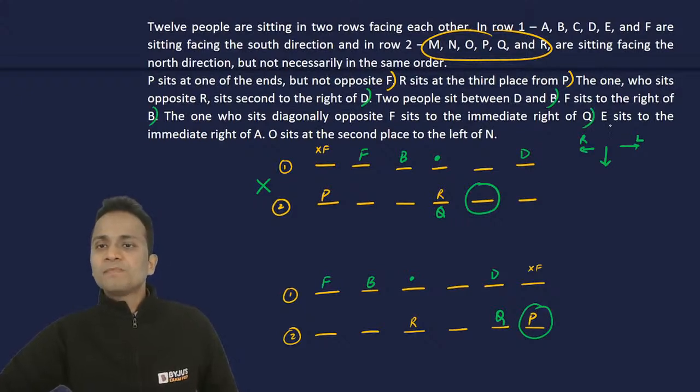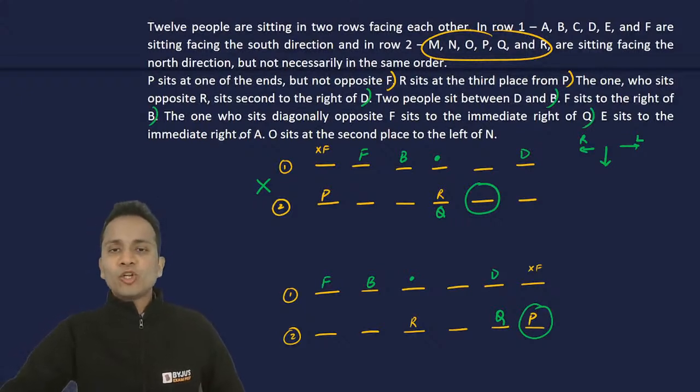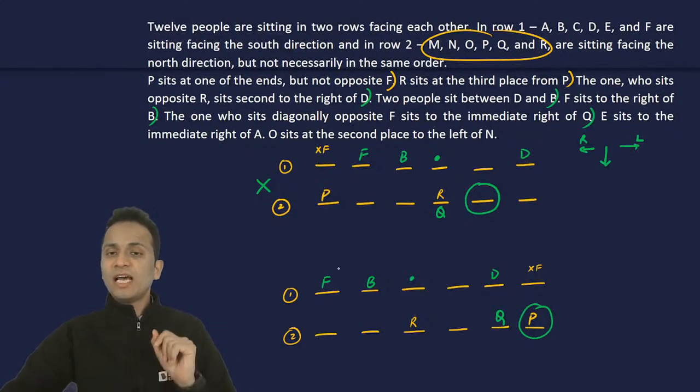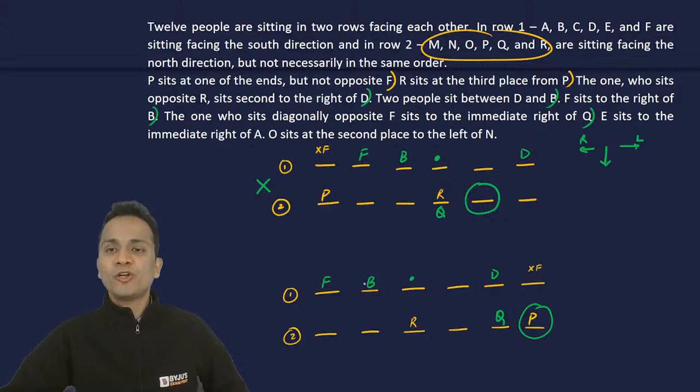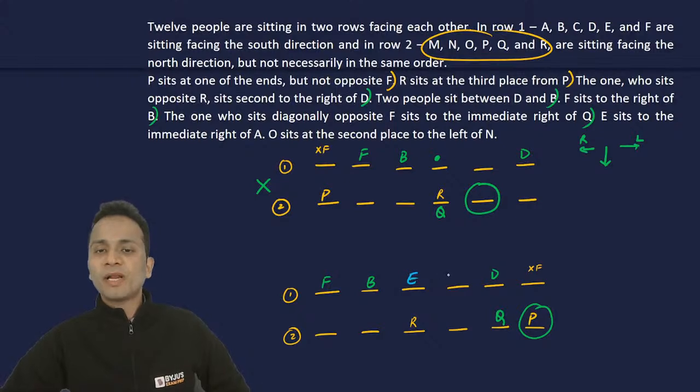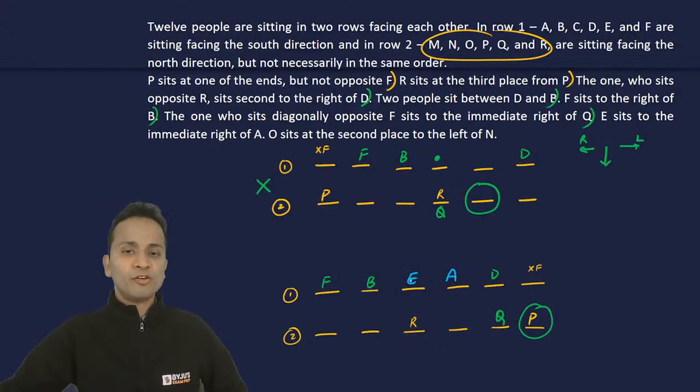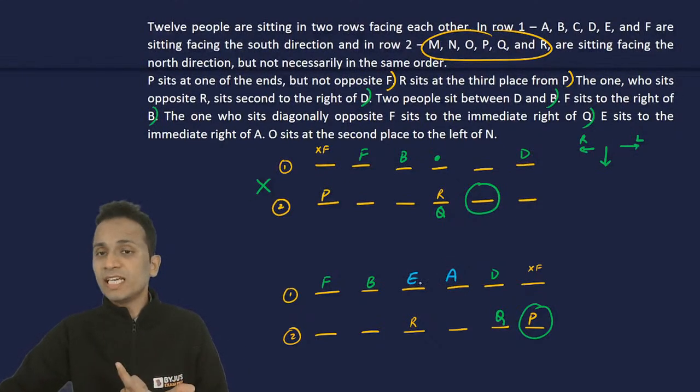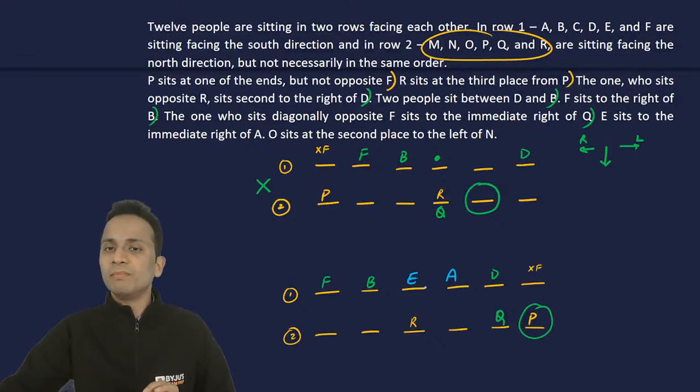Next statement: E sits to the immediate right of A. So E and A should be adjacent to each other, and E should be the immediate right of A. Let me mark where E will sit. First of all, I have to select two consecutive positions for E and A. These are the only two consecutive positions for E and A in case number 2.